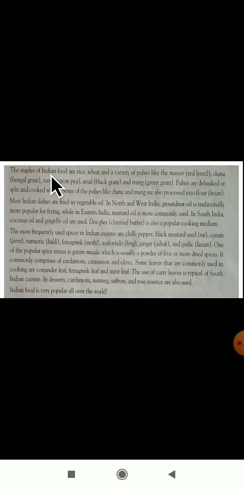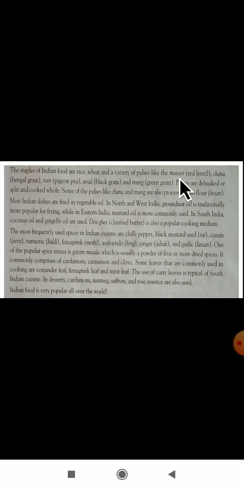The staples of Indian food are rice, wheat, and a variety of pulses like masoor. Masoor is nothing but the red lentil. Chana is Bengal gram, tur is pigeon pea, urad is black gram, and moong is green gram. These are some of the varieties of pulses which we are using in India.